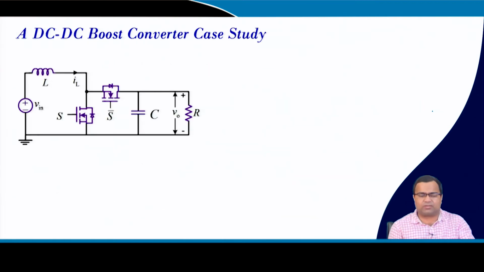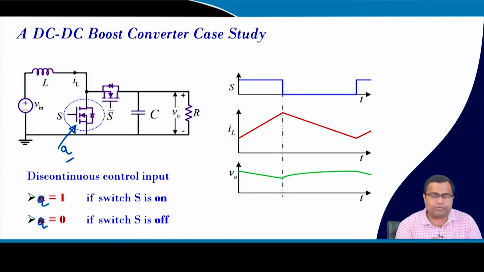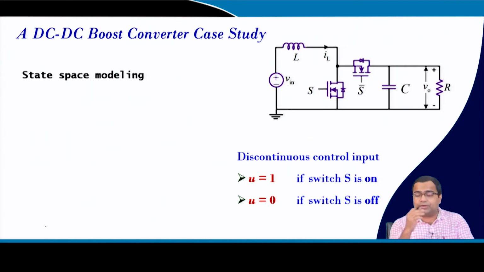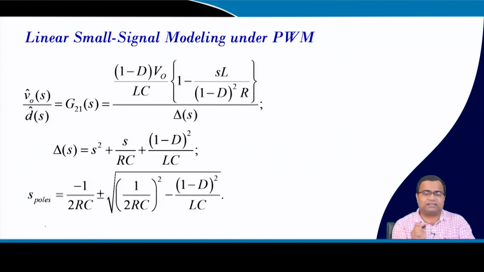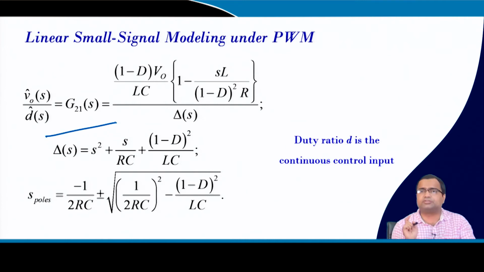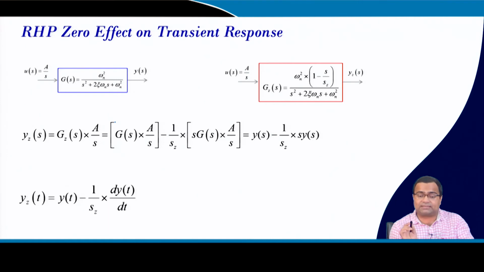Another thing, if we take a boost converter that we have discussed multiple times, the gate signal we have considered earlier as U, here I have taken U. So, Q we have taken earlier as the gate signal. So, this is our Q, Q equal to 1 or 0, discontinuous. So, we generally obtain a state space model, which is a discontinuous control, and we have already discussed this in the past. Now, suppose we obtain the large signal model and the linear small signal model, then we know how to obtain the transfer function. For this boost converter, the duty ratio we are going to control has a right half plane zero, and we have discussed this in the earlier lecture.